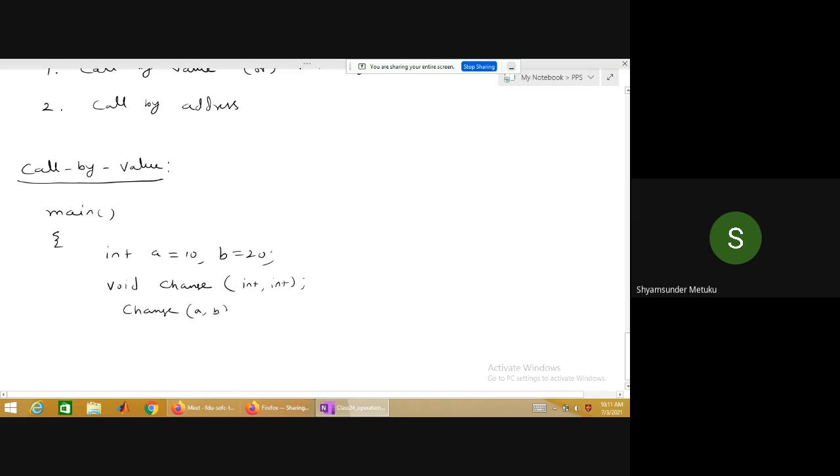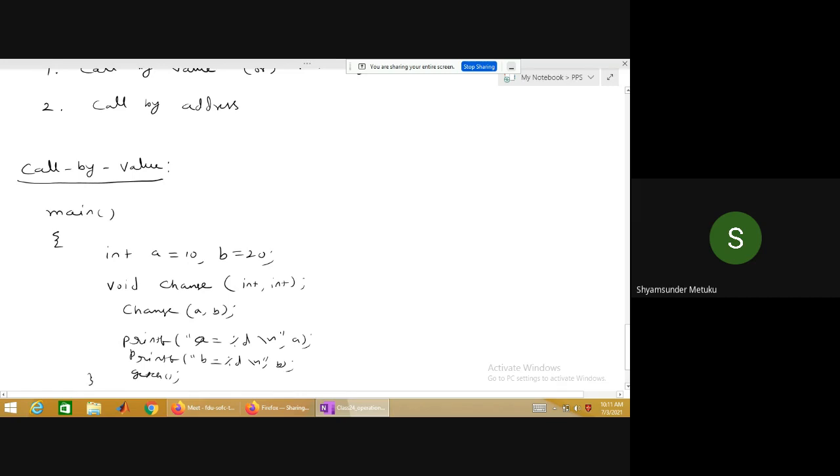I'm calling change(a, b). I'm passing the two variables, the actual parameters a and b, with 10 and 20. Then I print the values of a and b: printf a is equal to percent d backslash n, then a. Similarly printf b is equal to percent d backslash n, then b, then getch.